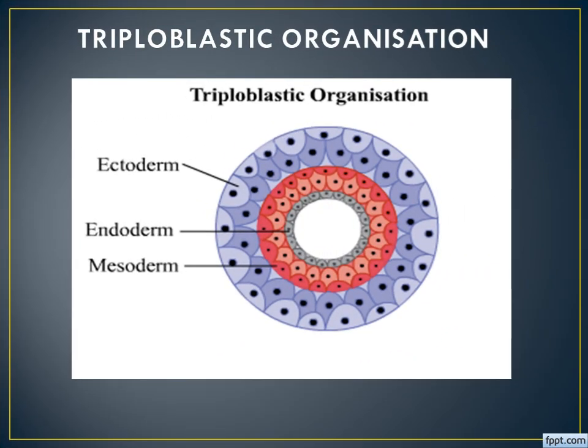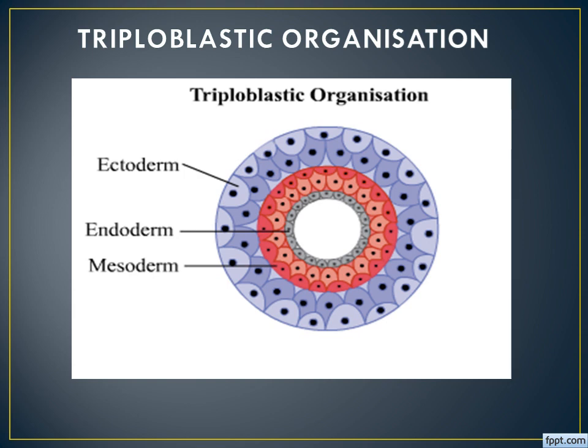Triploblastic organization. So this is the embryo. The embryo consists of, as we said, three definite layers. What are the three layers? The outermost layer is ectoderm, the innermost layer is endoderm, and the middle layer is known as mesoderm. Here the middle layer is clear, unlike in ectoderm and endoderm.